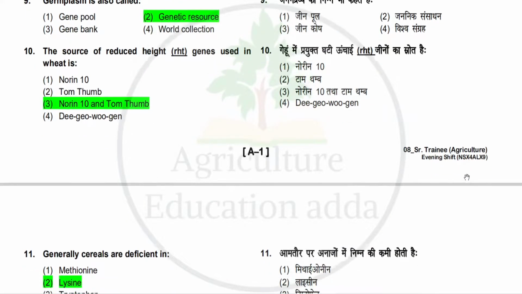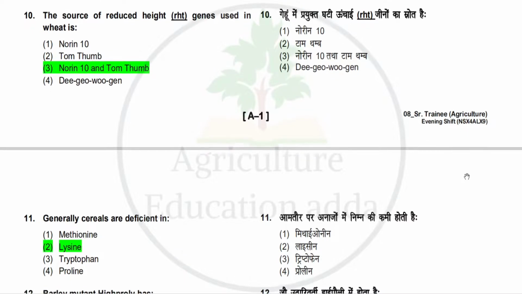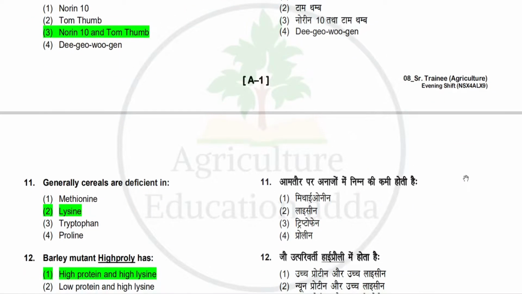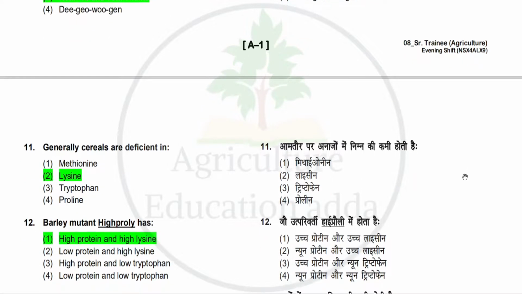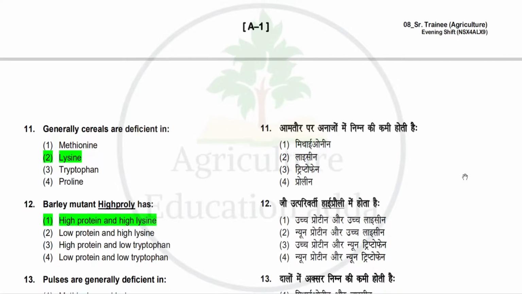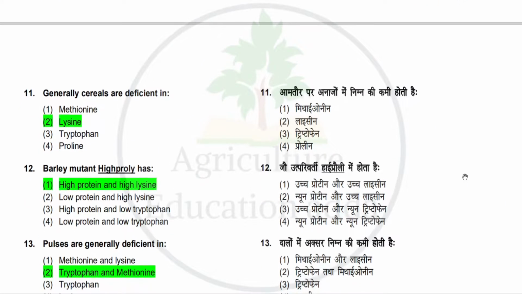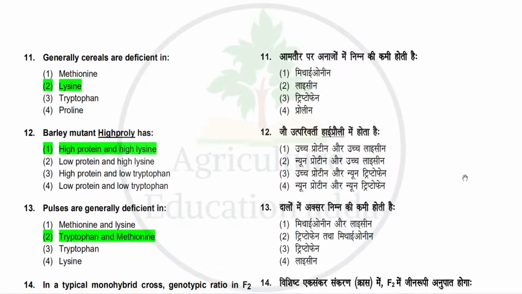Next question is generally cereals are deficient in. Options: methionine, lysine, tryptophan, proline. So the correct answer is lysine. Next question is barley mutant Hiproly has. Options: high protein and high lysine, low protein and high lysine, high protein and low tryptophan, low protein and low tryptophan. So the correct answer is high protein and high lysine.